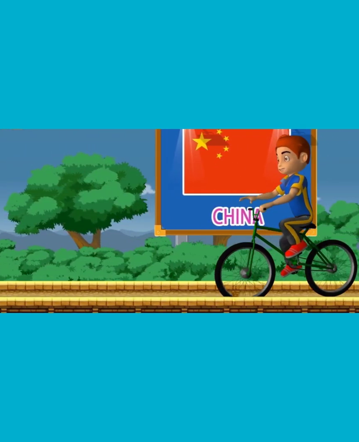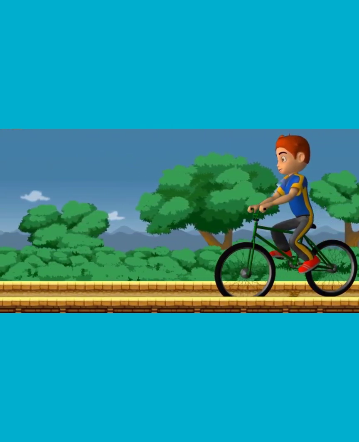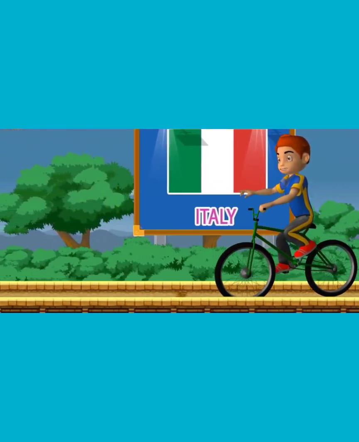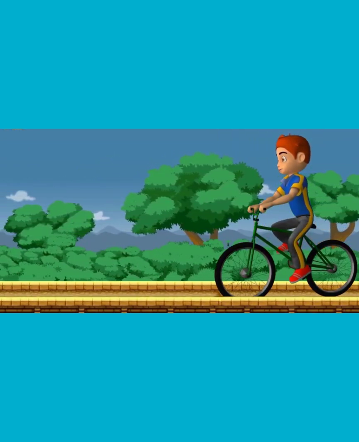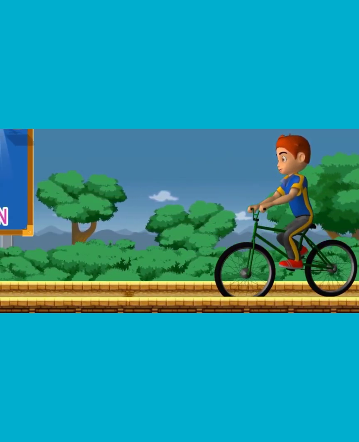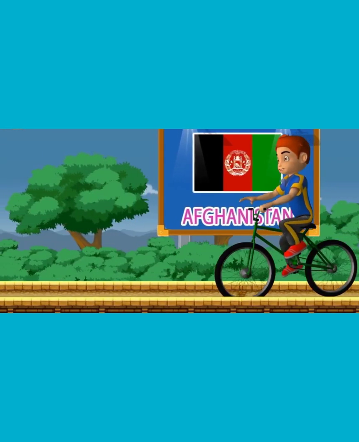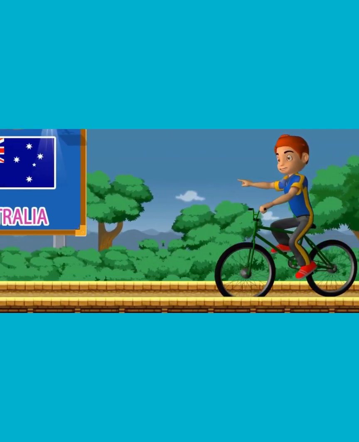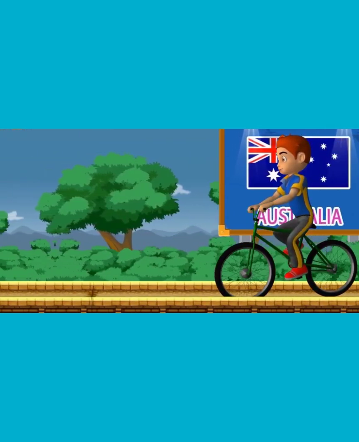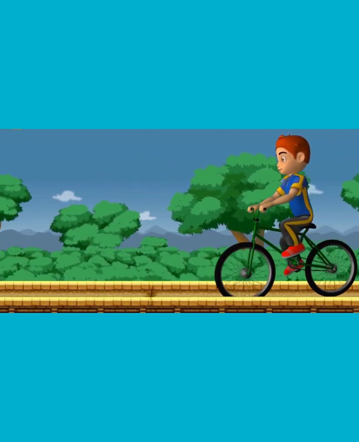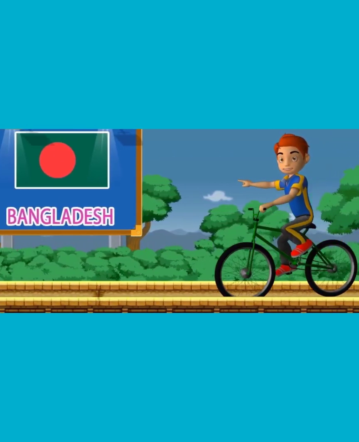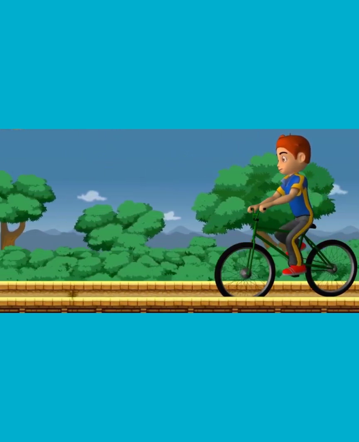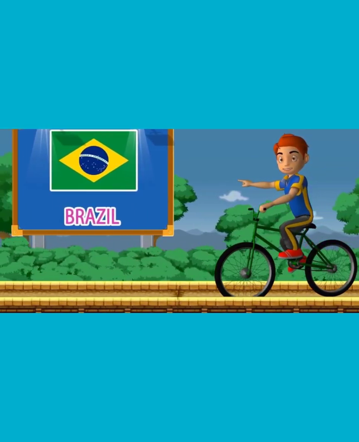This is the flag of China. This is the flag of Italy. And this is the flag of Afghanistan. This is the flag of Australia. This is the flag of Bangladesh. And this is the flag of Brazil.